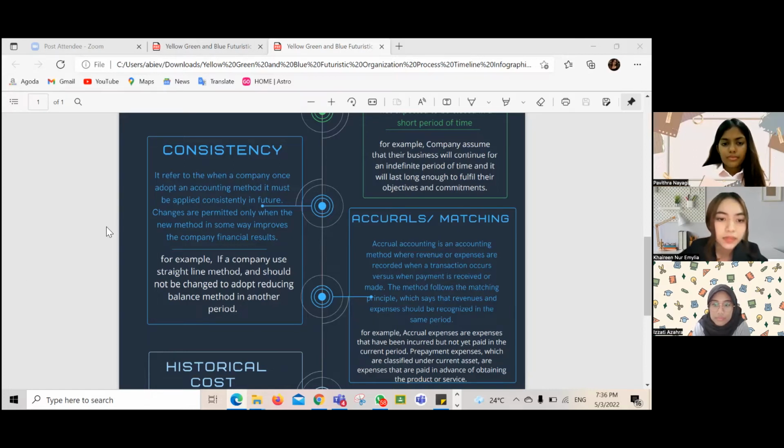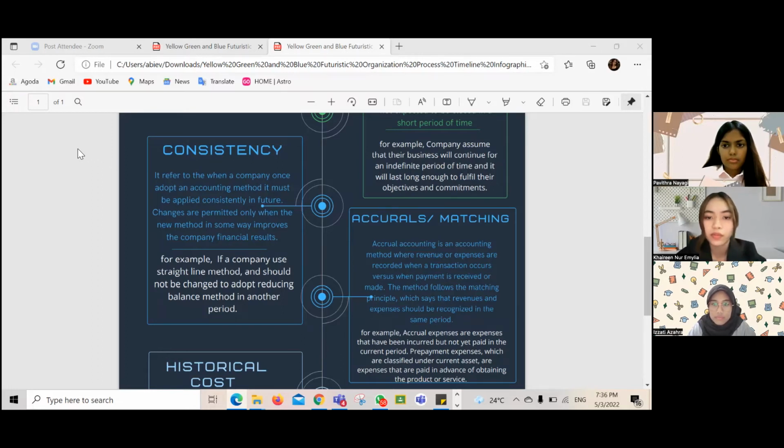As an example, if the company uses the straight line method, it should not change to the reducing balance method in another period. A change in the method of accounting for inventory would violate the consistency principle. However, certain changes are permitted with sufficient disclosure regarding the change.